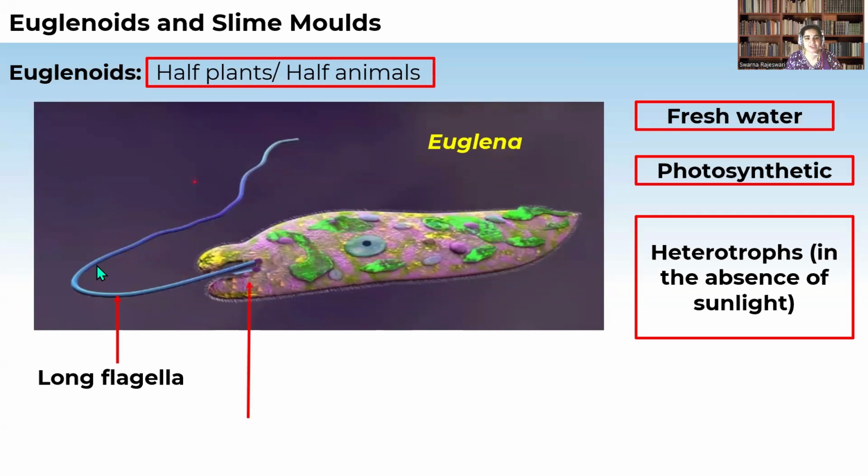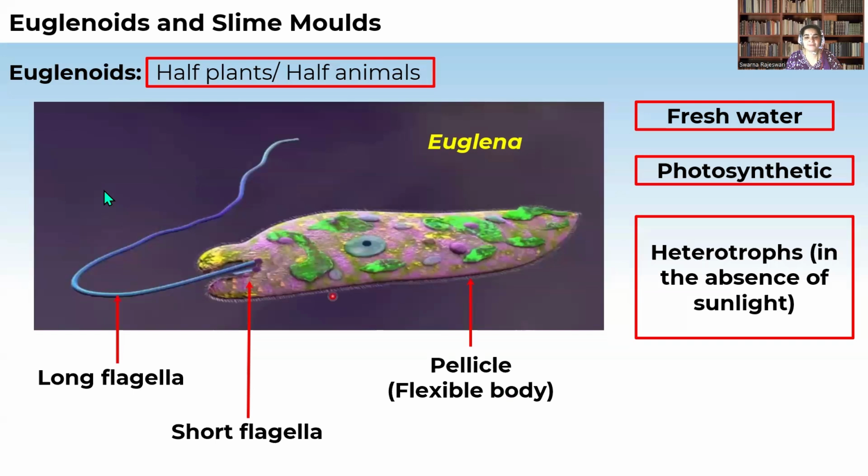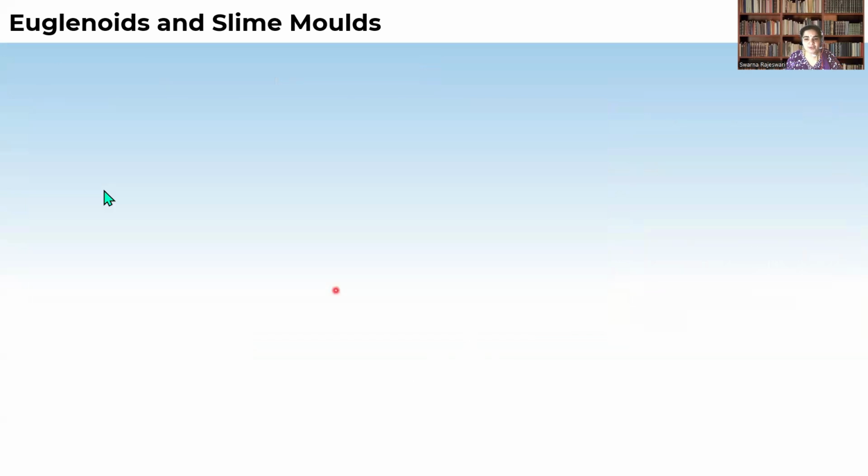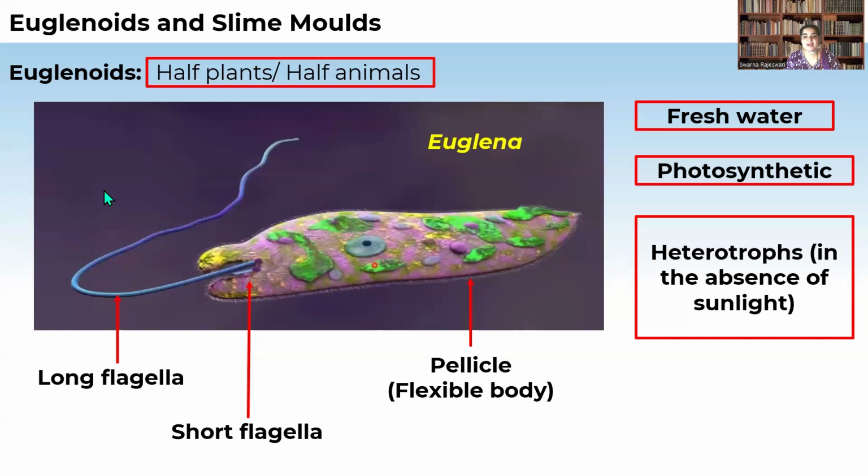And when we see the structure of this Euglena, it contains an outer layer which is called the pellicle, and there is a nucleus and chlorophyll-containing chloroplasts which help in the formation of food material with the help of photosynthesis.